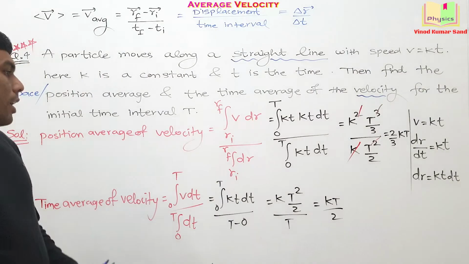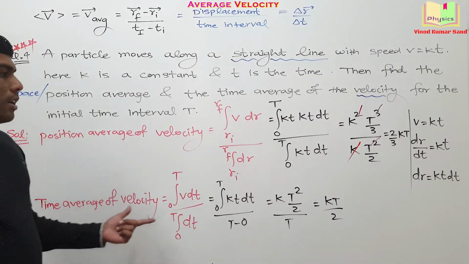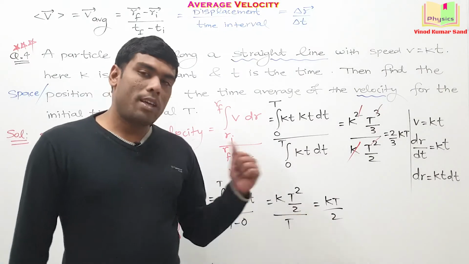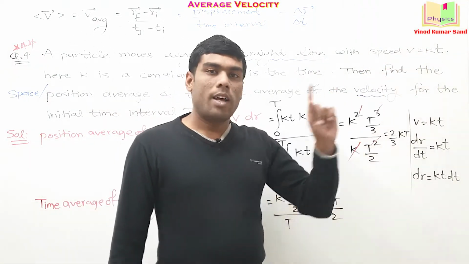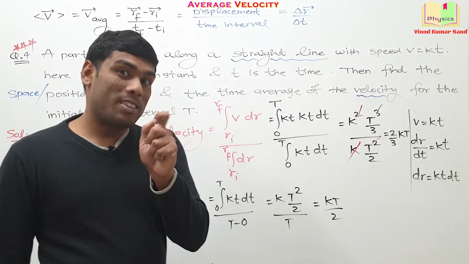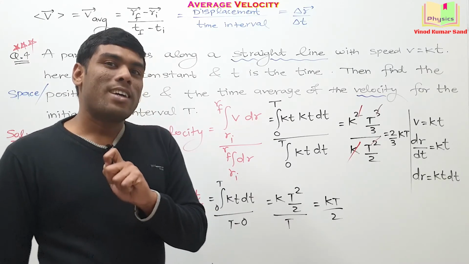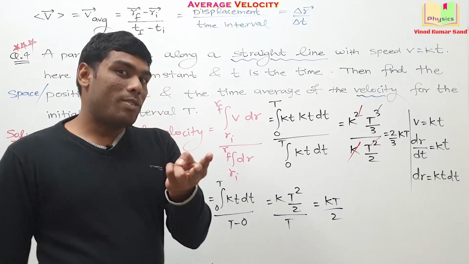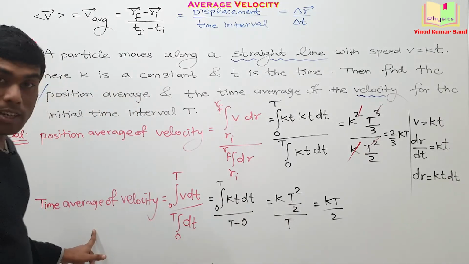Done. Now this time average of the velocity is indicating something important if you pay attention to the data. I told you if the acceleration is constant, then the average velocity is equal to what? Initial velocity plus final velocity divided by 2. In that manner also you will get the same answer. How?